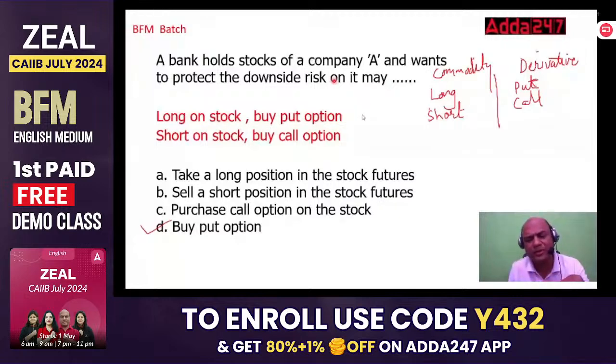Examples means many of you might be wondering, all this is told, but what do I do? How should I study? So let's get the level of the questions. Only 3 questions I'll take today. A bank holds a stock of company A and wants to protect the downside risk. So it should do what?